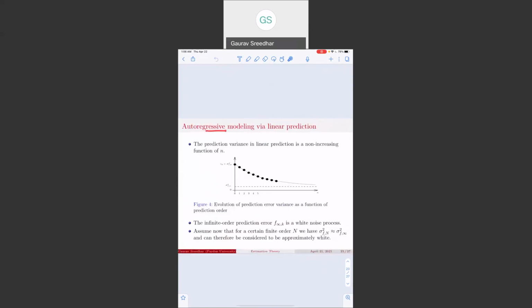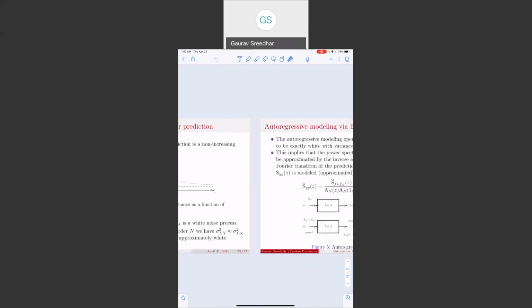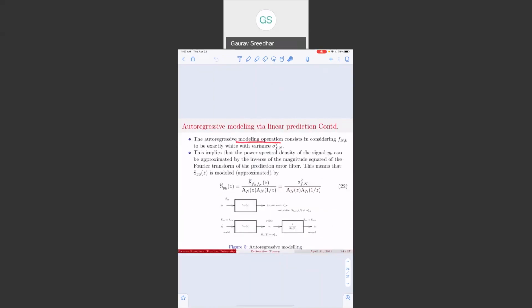So now let's look at autoregressive modeling via linear prediction. The prediction variance in the linear prediction is a non-increasing function of n. That is, the linear prediction variance decreases as n increases. So the infinite order prediction error f_infinity,k is a white noise process, and assume now that for a certain order n, we get as close as possible to the white noise process here. So the autoregressive modeling operation consists in considering the f_n,k to be exactly white with a variance sigma squared f_n.